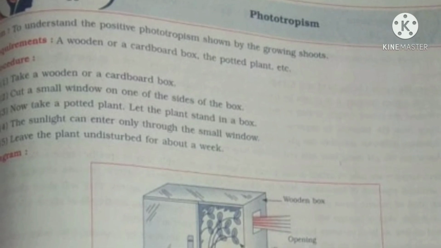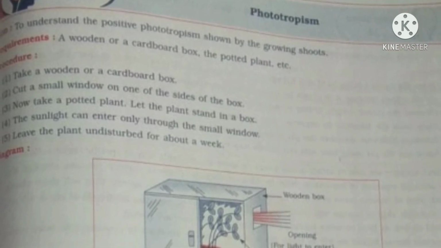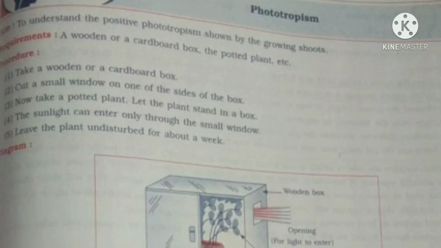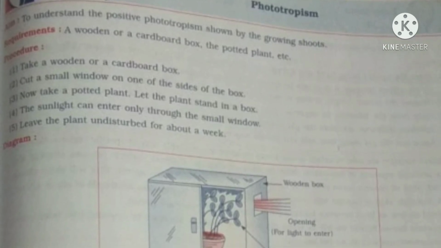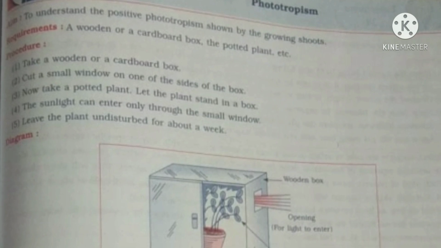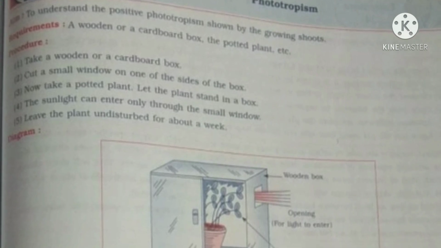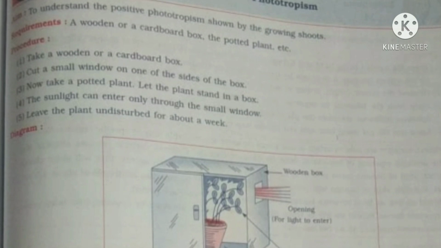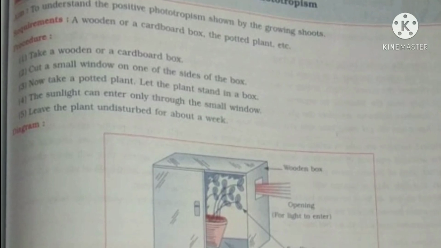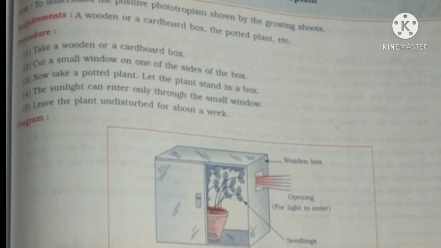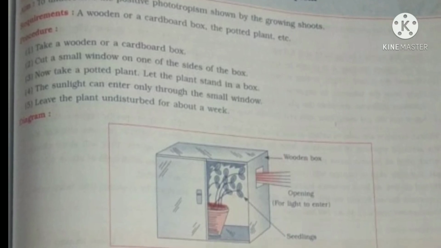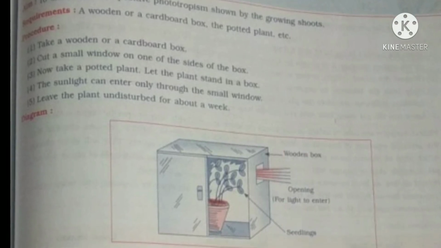I hope you people know what actually is meant by phototropism. We have to take a wooden box or a cardboard box and cut out a window in it so that the sunlight enters only through that window. Then we have to keep a potted plant in the box and keep that plant undisturbed for a week, and then note down the observation and answer the questions. Okay, come on, let's start.